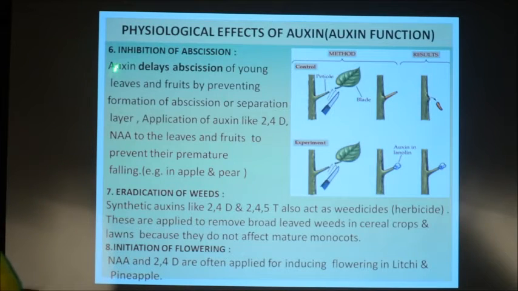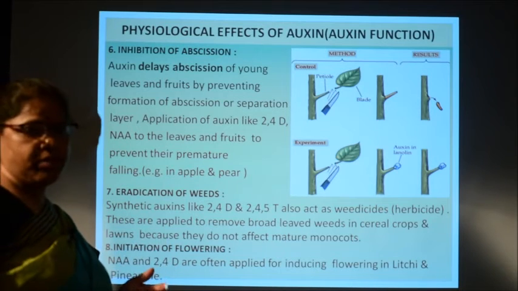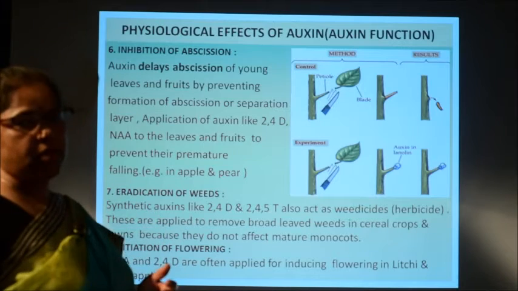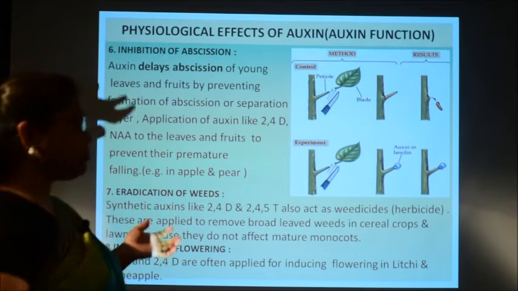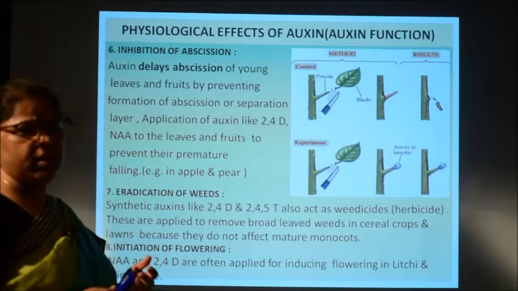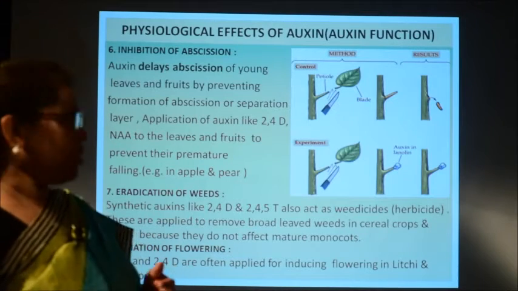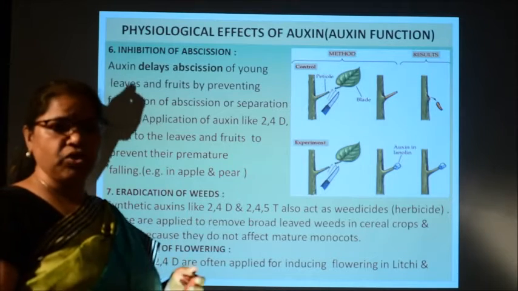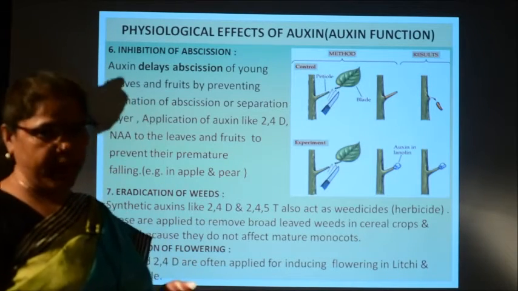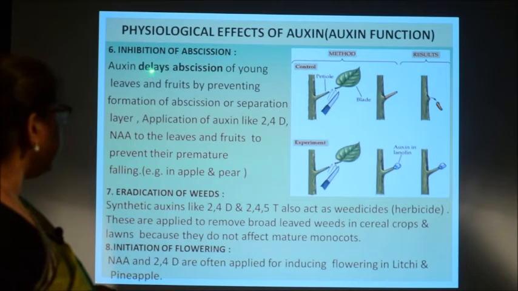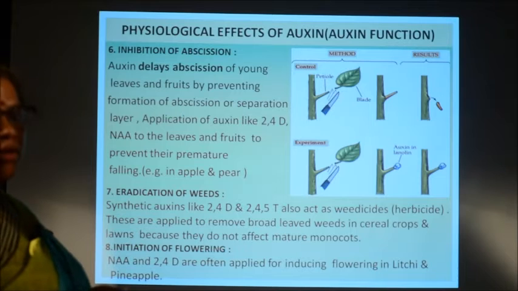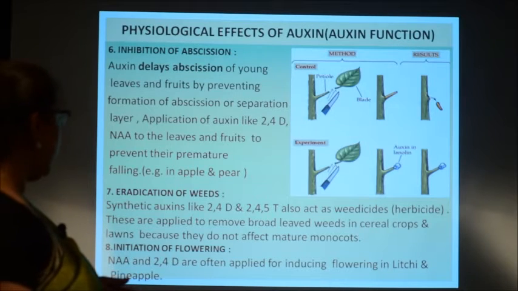Another effect of auxin is inhibition of abscission. So, what is abscission? Abscission means falling of leaves, falling of fruits or falling of flowers. Leaves, when they mature, when they get old, they fall, that is natural, but if they fall before their maturation, or premature falling, it is very harmful for the plant. So, auxin delays abscission of the young leaves and fruits by preventing the formation of the abscission zone or abscission layer.